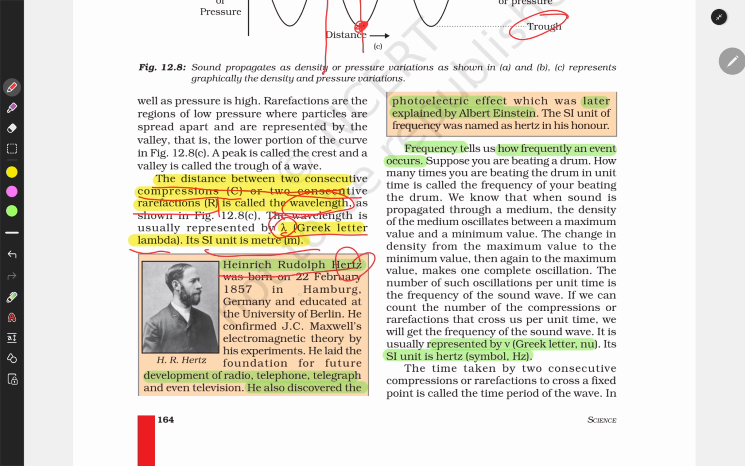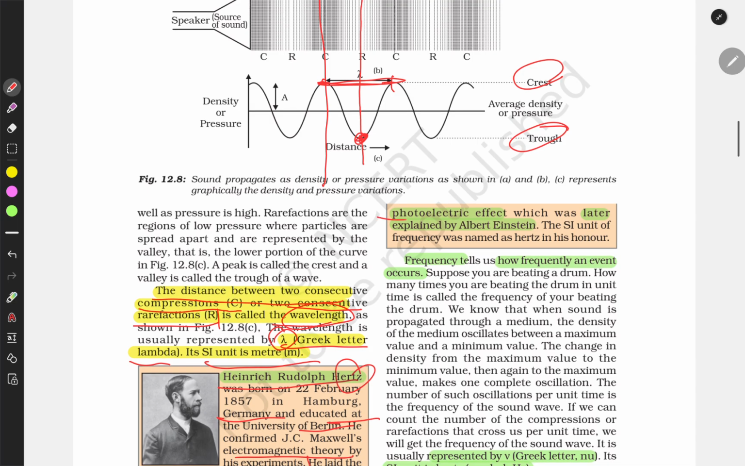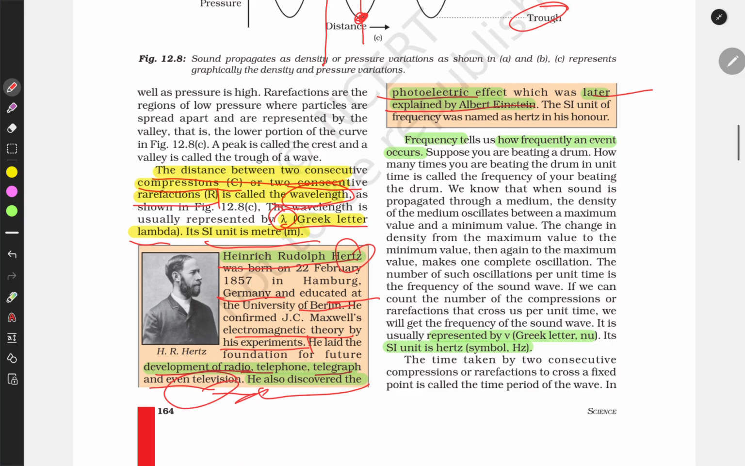Hertz was a scientist born in Germany, educated in Berlin, and confirmed the J.C. Maxwell electromagnetic theory by his experiment, and developed the radio, telephone, telegraph, and even the television. He also discovered the photoelectric effect, later explained by Albert Einstein.